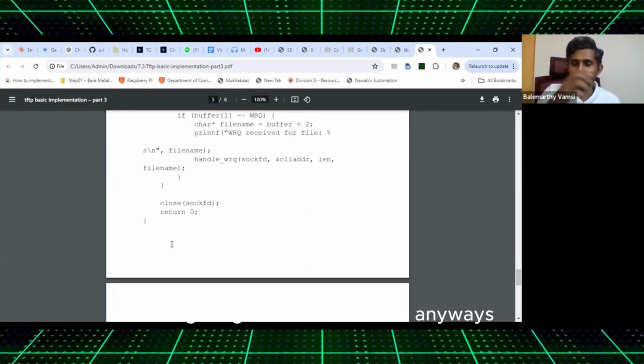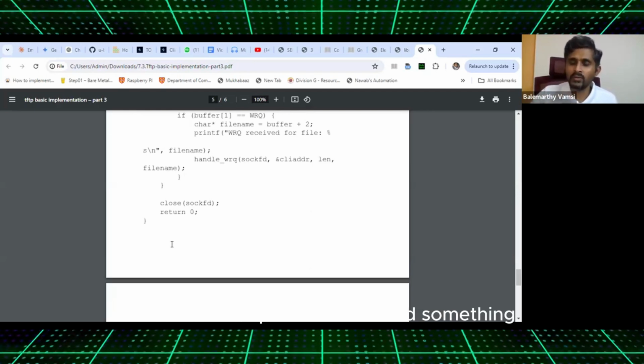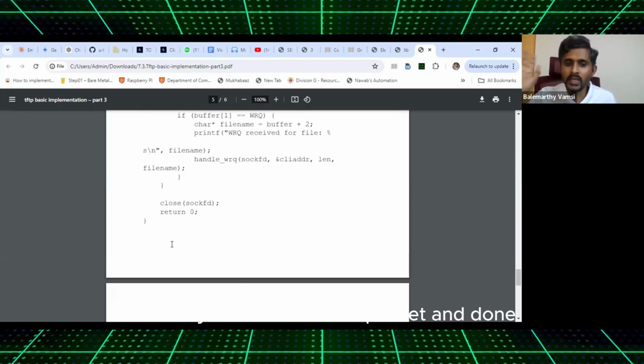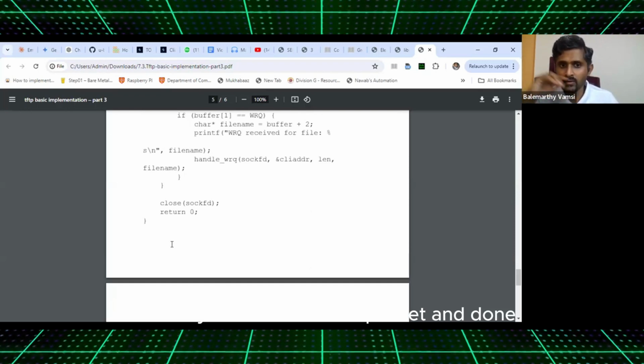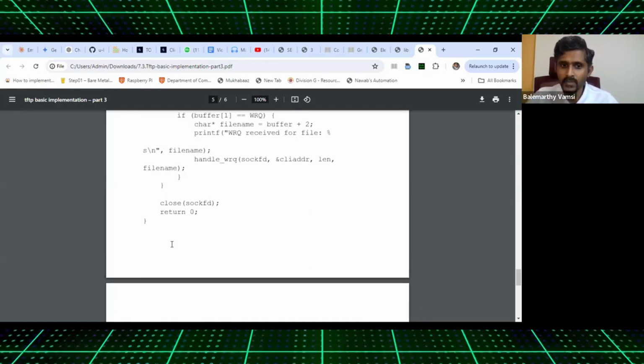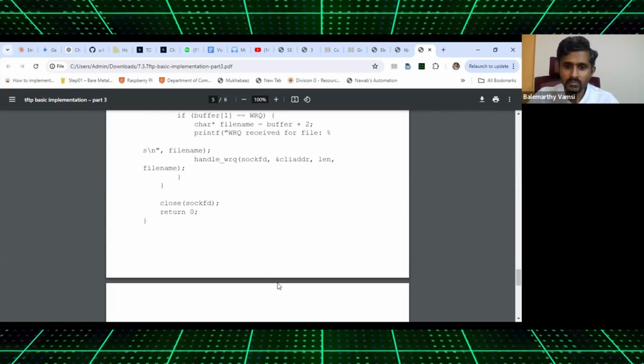Till I get 512, the last one anyways, the client would send something which is less than 512, and I say that this is the last packet and done. Any questions?